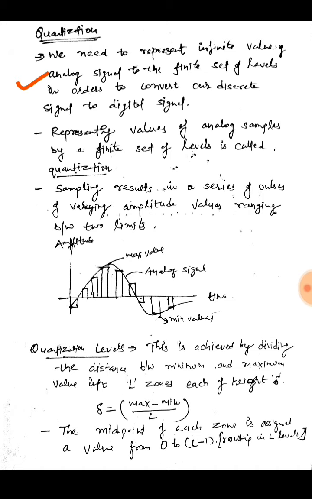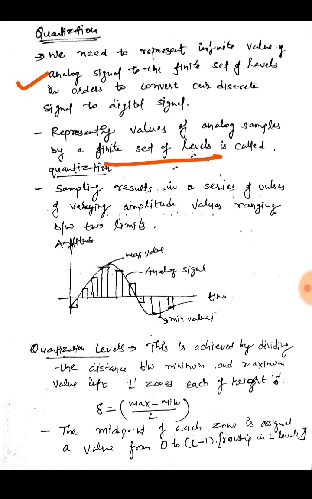Representing values of analog samples by a finite set of levels is called quantization. We have already seen the basics in the last lecture. We can have a finite set of levels which we can represent using binary digits.